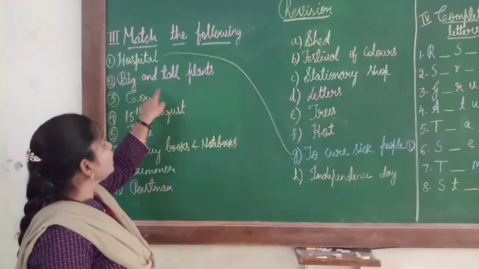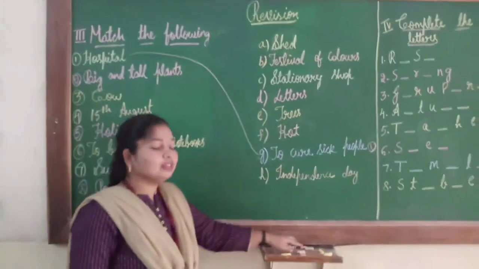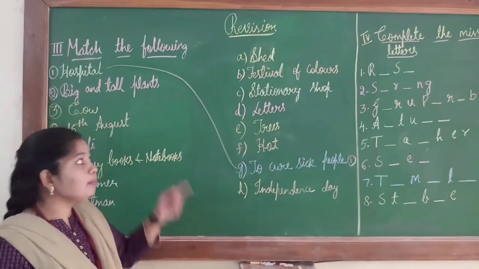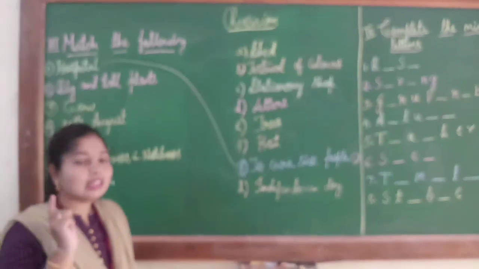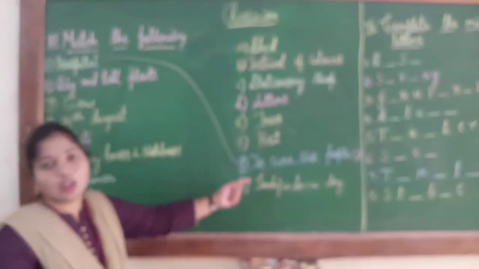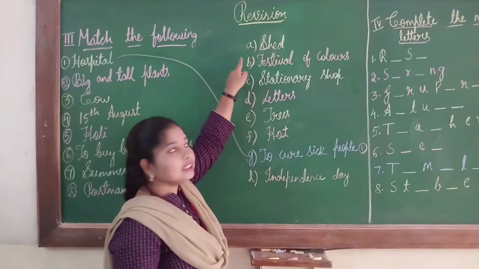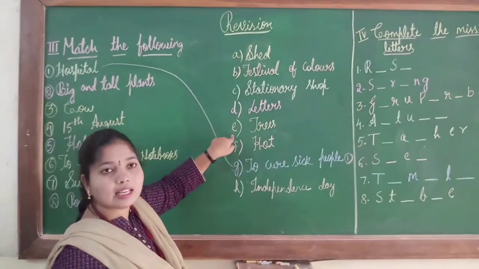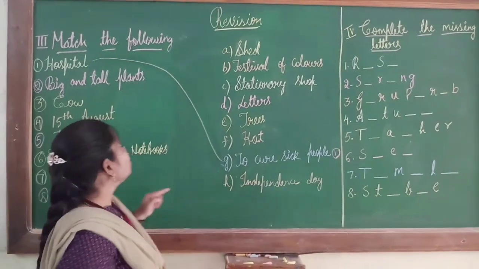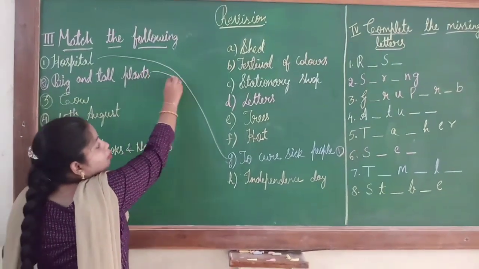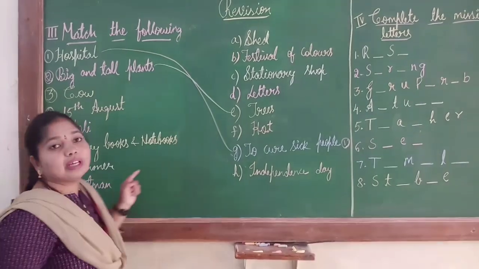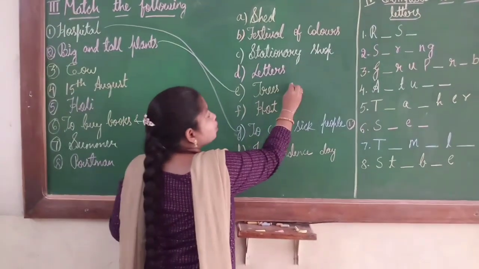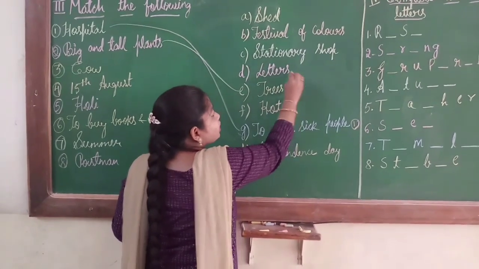Next, big and tall plants. Children, what are big and tall plants called? We have learned in the chapter Plants Around Us. Big and tall plants are called trees. Now, here we will search for the option trees. Shed, festival of colors, stationery shop, letters, trees. Yes, the option is E. So, I will join big and tall plants to trees. And it's the second number. You can do it any way, children. Here I will put number 2. Next.